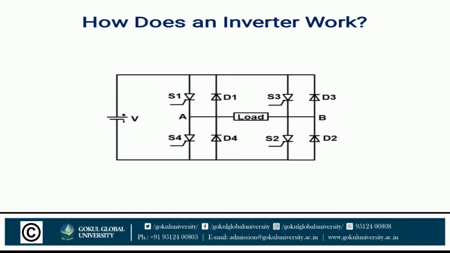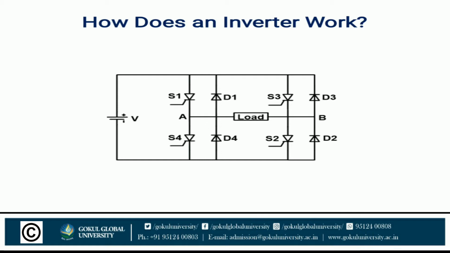Let us take the circuit diagram of a single phase full bridge inverter to understand the working. You can see here there are four switches, S1, S2, S3 and S4, with four diodes, D1, D2, D3 and D4, and the center tap load is connected to the terminals A and B, and the battery of voltage V is attached.